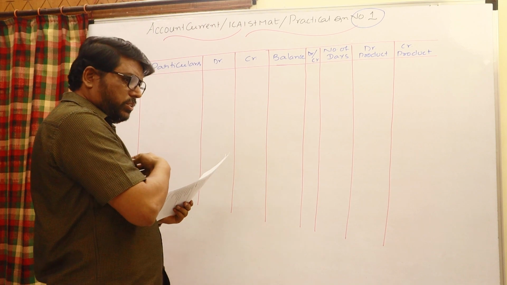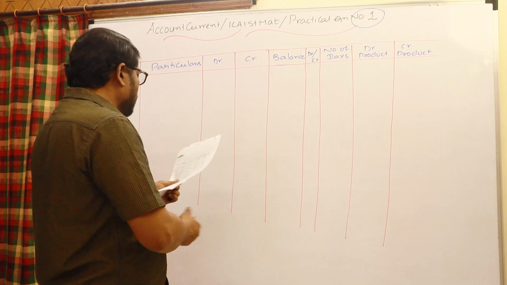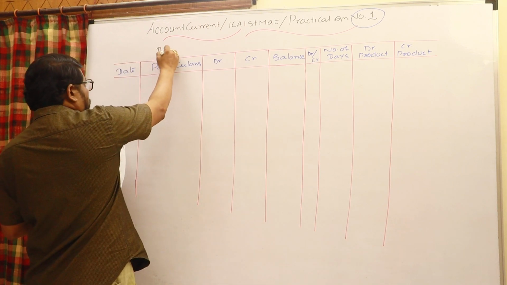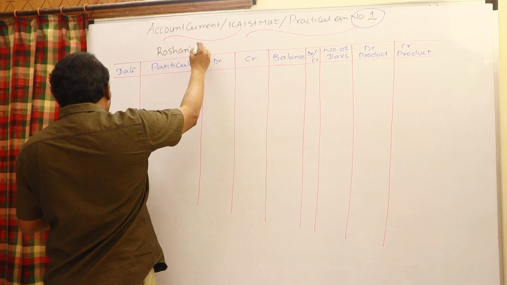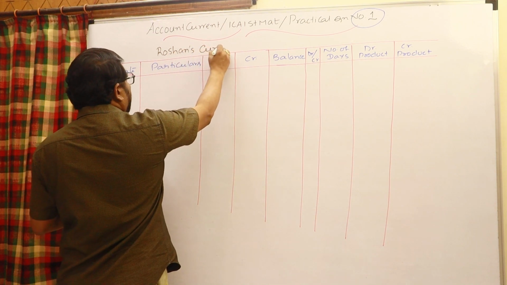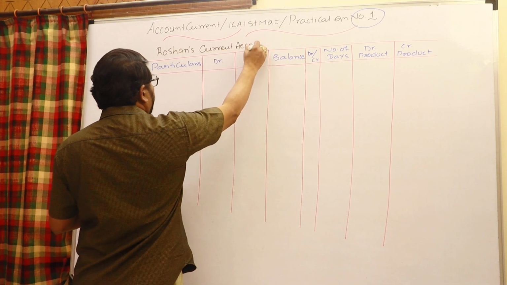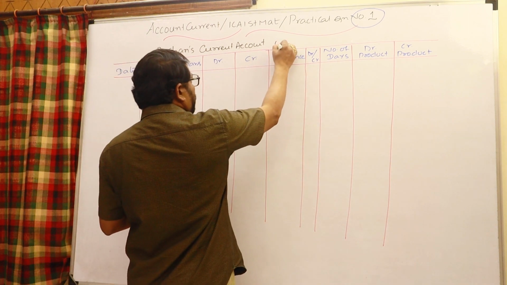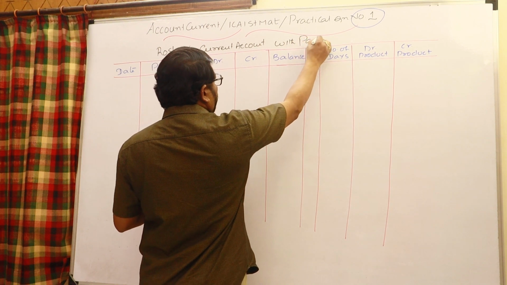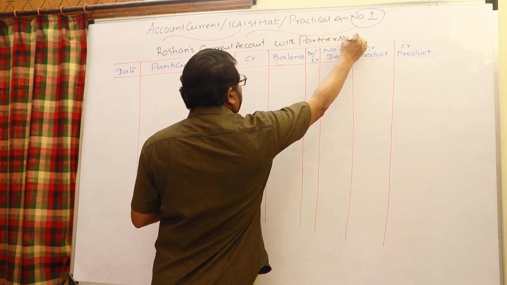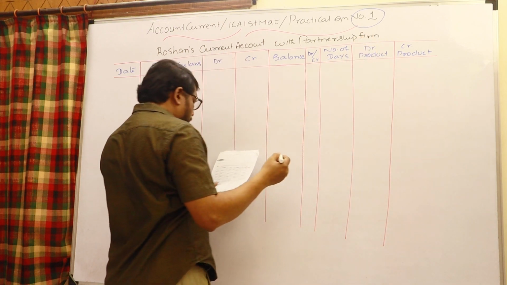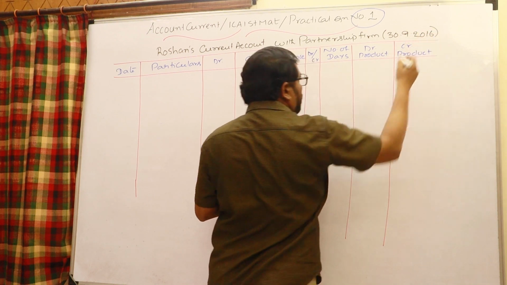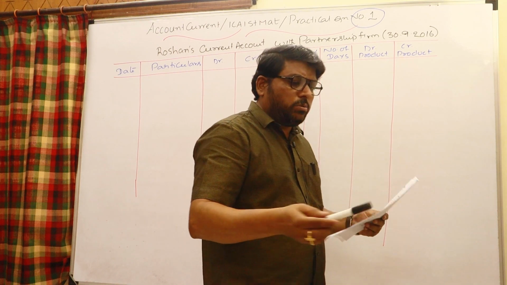The partnership firm is preparing the account current for Roshan, so the heading will be Roshan's current account with the partnership firm. Bank may also call it a current account. You may write within brackets that it is to be prepared up to 30/9/2016.